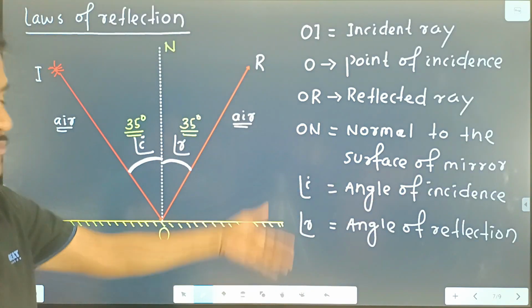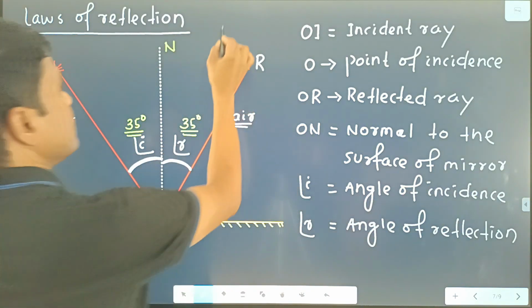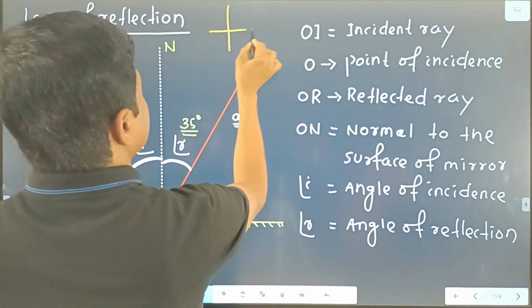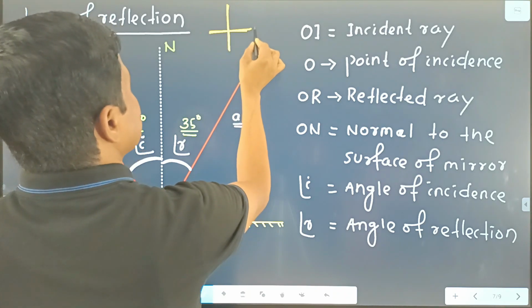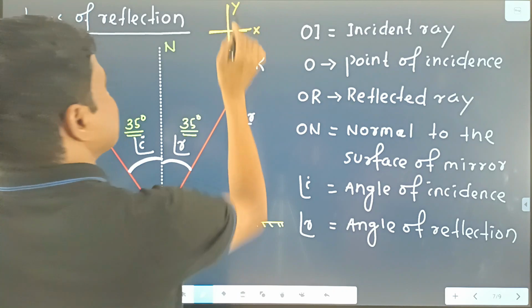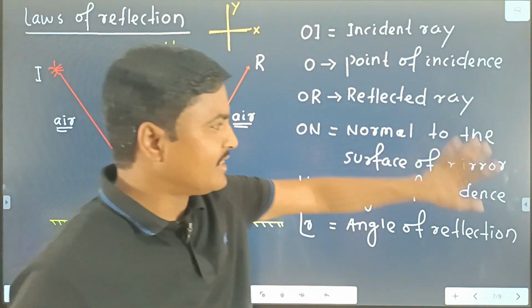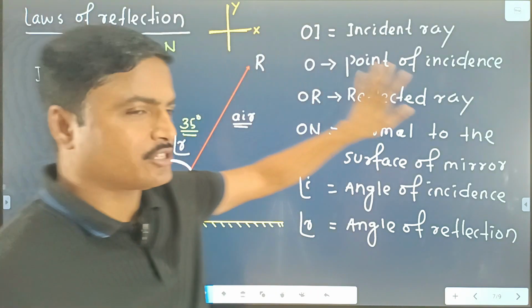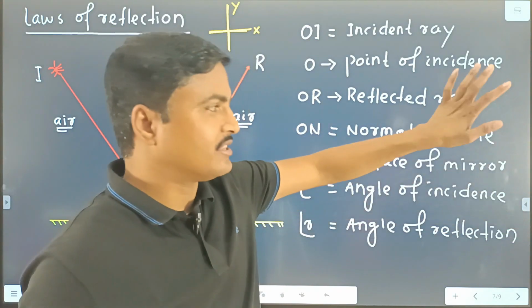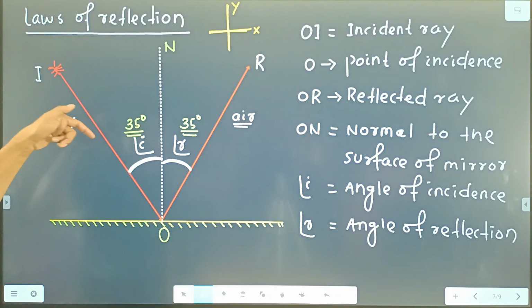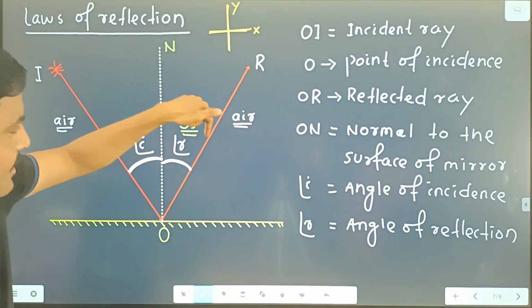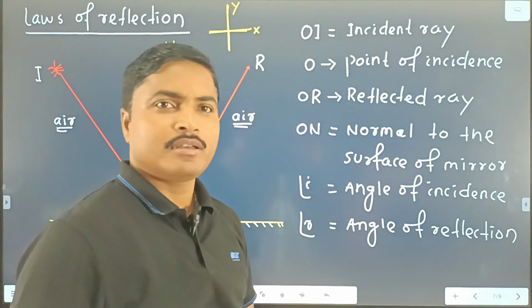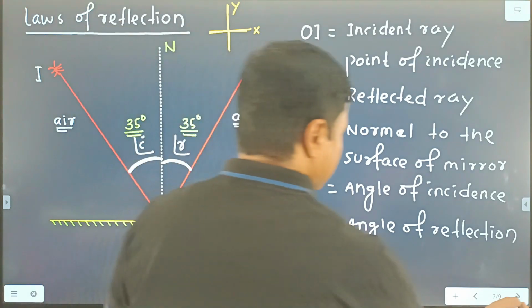Plane means your smart board, just like this. Suppose you draw two axes, just like this. This is the x-axis, this is the y-axis, and this plane is known as the xy plane. Suppose on this xy plane, the incident ray is there, the normal is there, and the reflected ray is there. Clear? So that we write the second law.